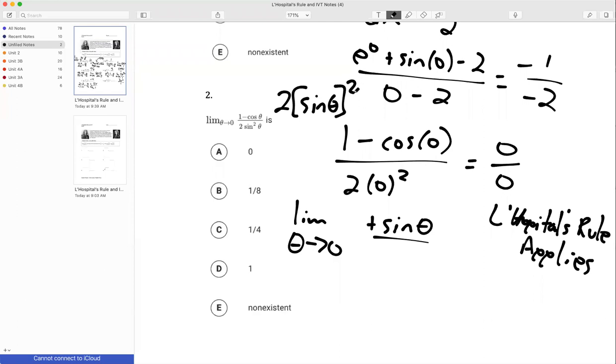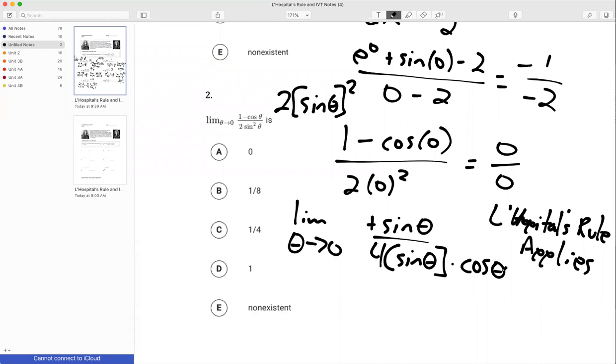So let's do the chain rule. I got 2 times 2, which gives me 4. The sine of theta comes down. And then I multiply by the derivative of sine of theta, which is cosine of theta. So I'm left with this right here. And so now, look, if I plug in 0, I'm going to get 0 over 0.